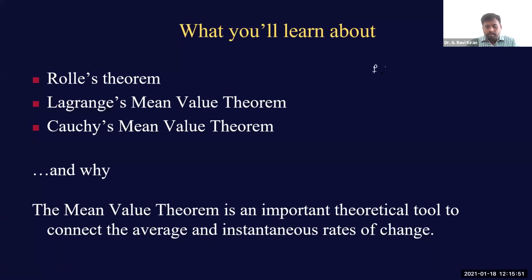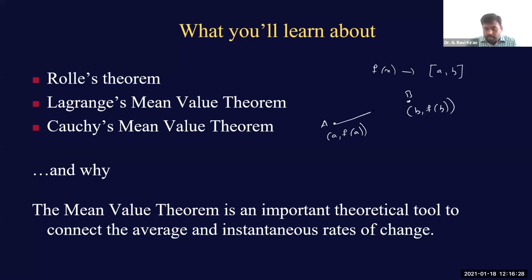See, if you are given one function f of x, and let us say this function is defined between a comma b. Now see, if you take these 2 endpoints, let us say this is capital A, where the coordinates of this point are a comma f of a. At a, the function value is f of a. And let us say this is the point B, where the coordinates are b comma f of b. Now see, if this function moves along a line joining these 2 points a and b,